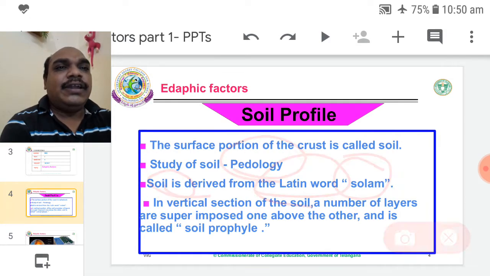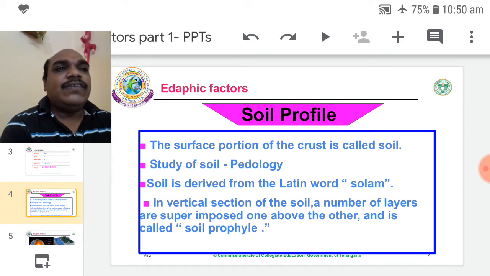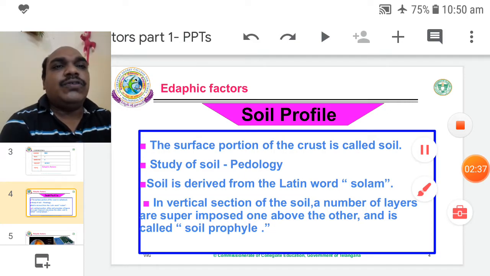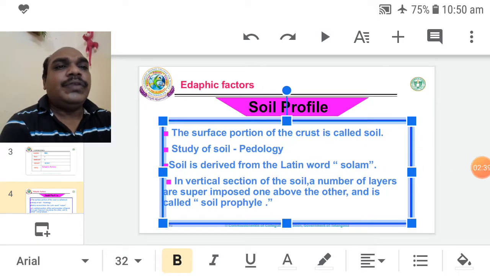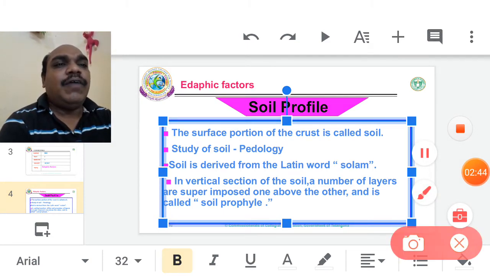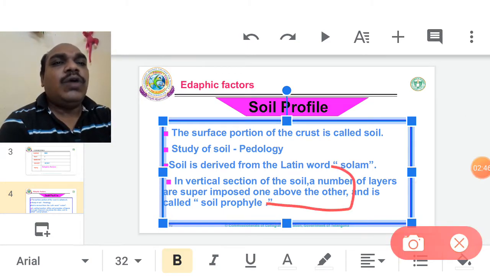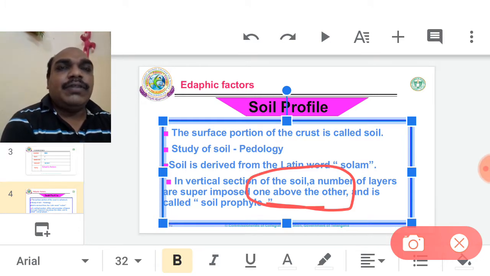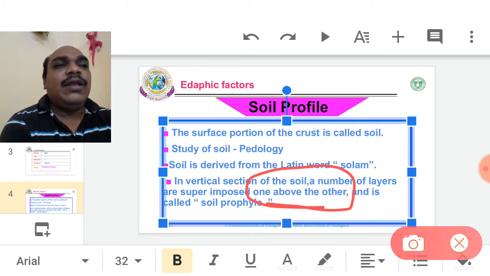Soil profile, the definition: it is a vertical section of soil. A number of layers superimposed one above the other is called the soil profile. If you take a vertical section of the soil, especially the crust, many layers are visible, one on another. That is called the soil profile.